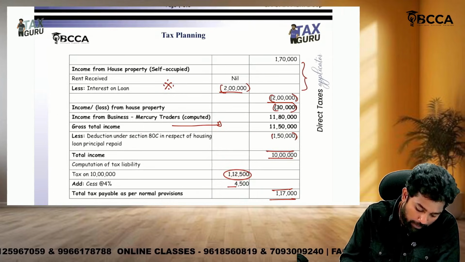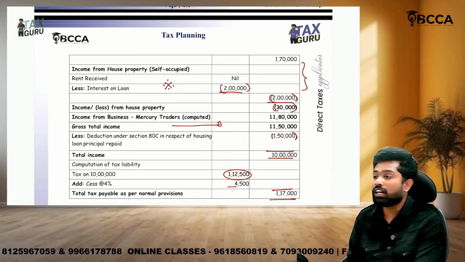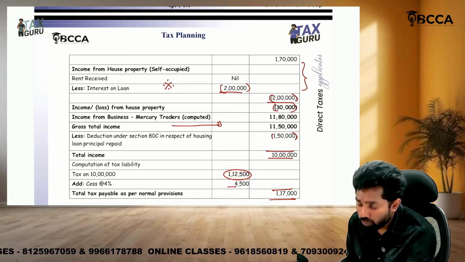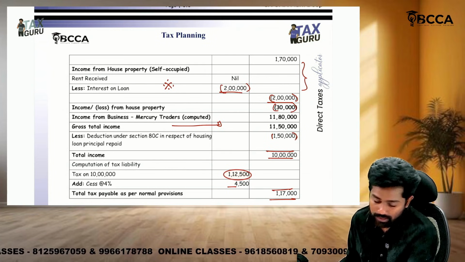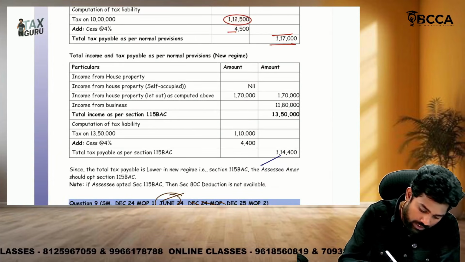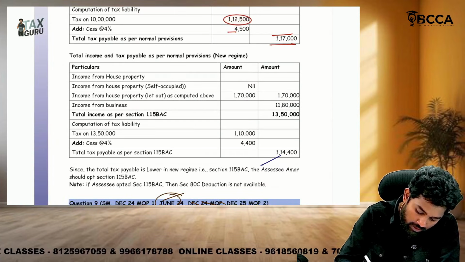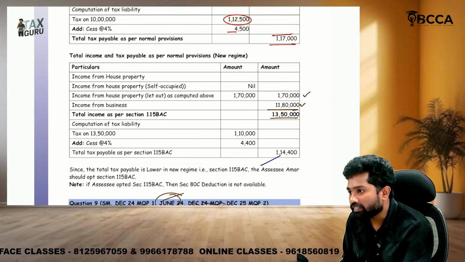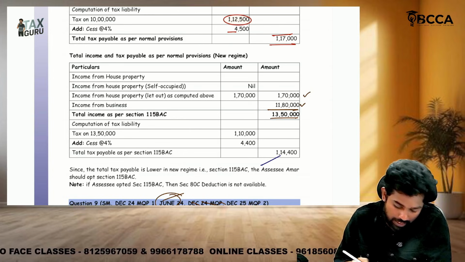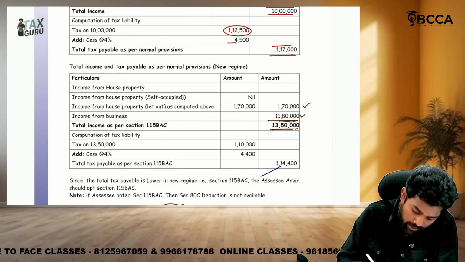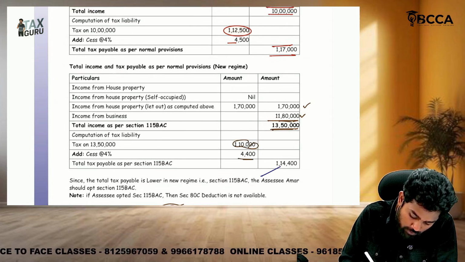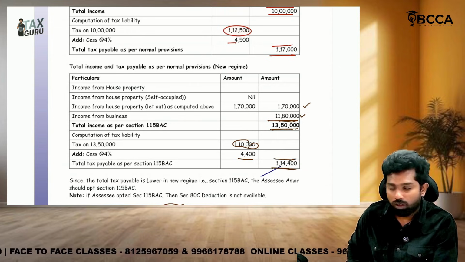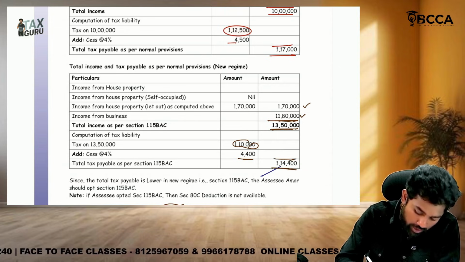New regime, what happens, sir? On self-occupied property, they can't claim interest as deduction. That means such loss will not be there. So only you will take house property income. House property income will be 1,70,000. Then PGBP 11,80,000, total 13,50,000. And then you can't even claim 80C deduction. So the tax on 13,50,000 is 1,10,000 and 4,400 cess, 1,14,400. Which option is better, sir? Option 2 is better. I mean the new regime is better.